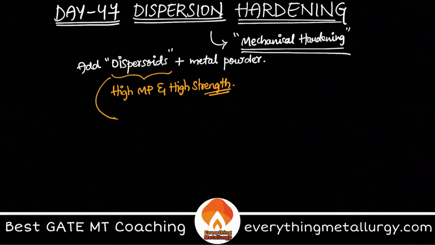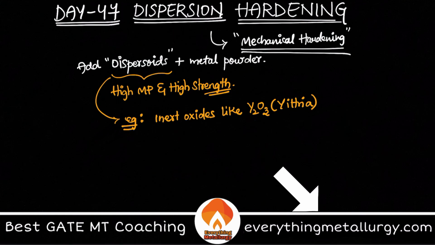So one of the best example of this dispersoid is usage of inert oxides like Y2O3. What is Y2O3? Y2O3 is called yttria. So yttria is basically taken in fine sizes, and these are well mixed with the metal powder. So on mixing, what is happening? You are forming a good mixture. So now we have powders. So in order to strengthen it, in order to compact it, we use